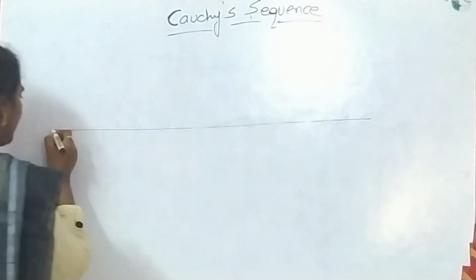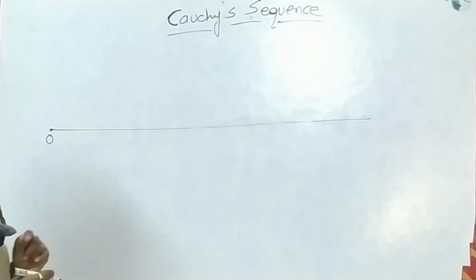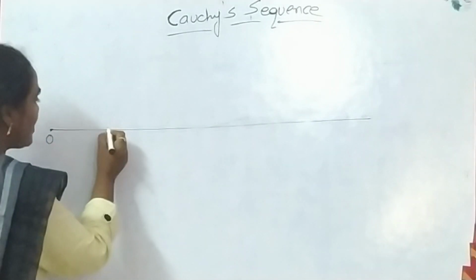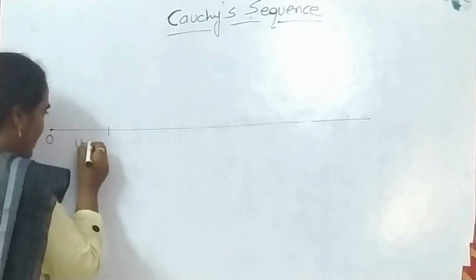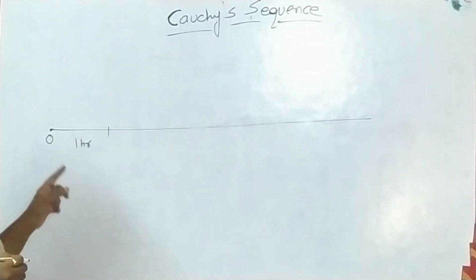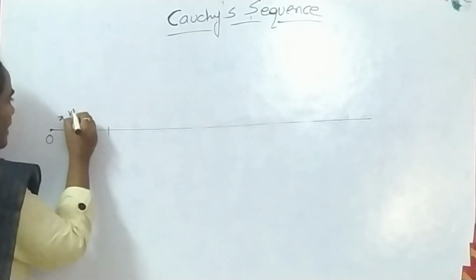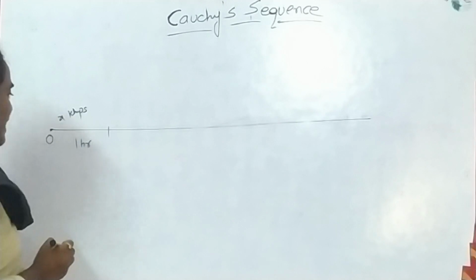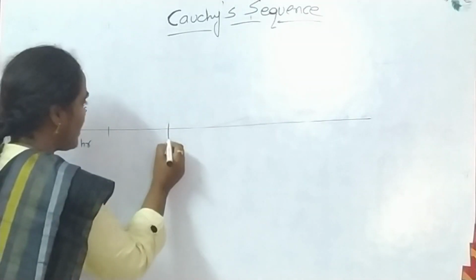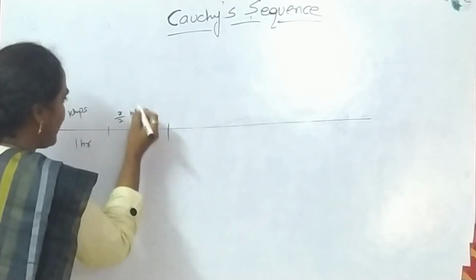A traveler is traveling from a fixed point to O with one condition. What is that condition? After traveling each hour, he will reduce his speed to half. Let us suppose he is traveling with x kilometers per hour in the first hour, then he will reduce his speed to half, meaning x by 2 kilometers per hour.